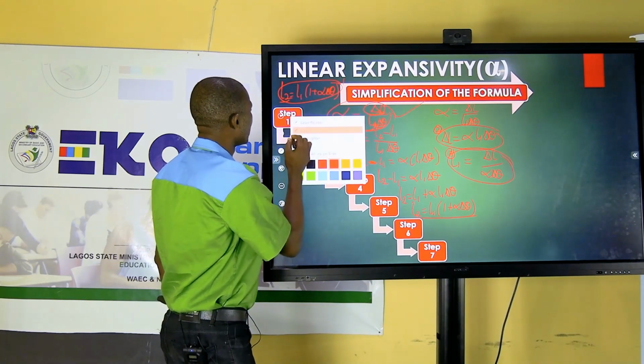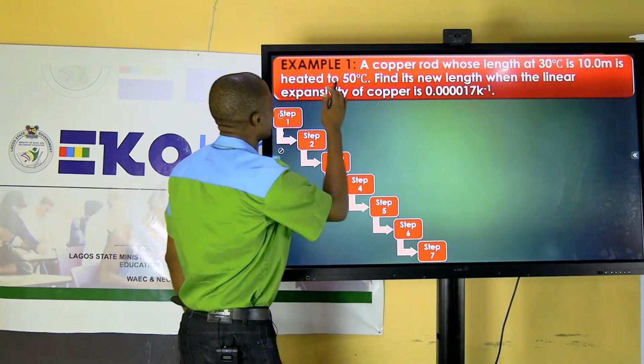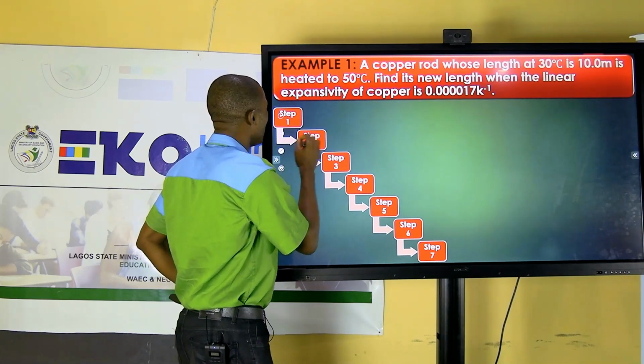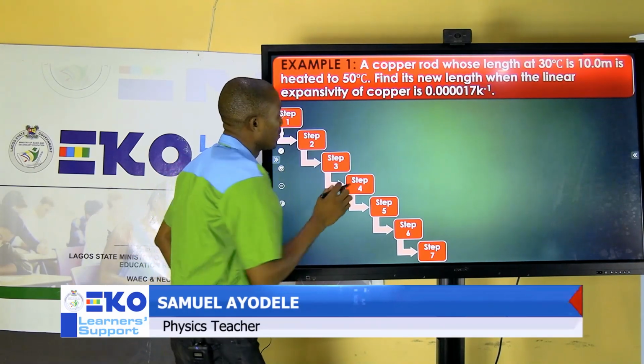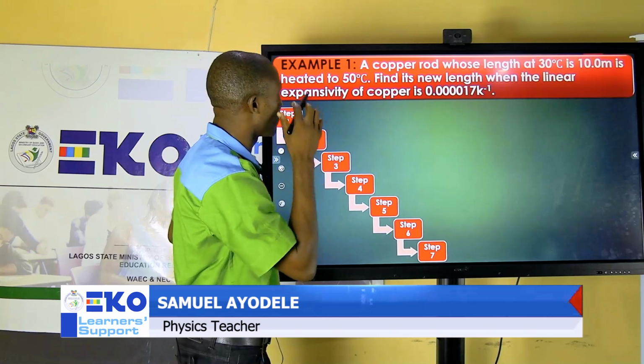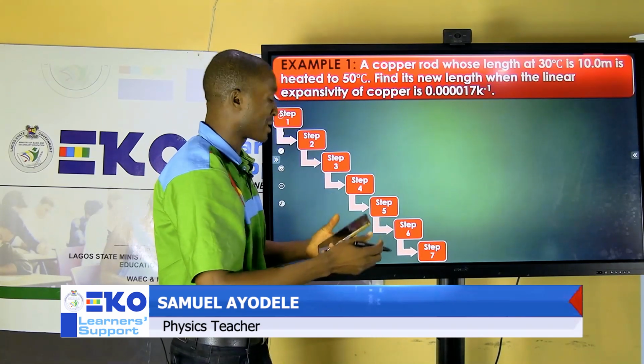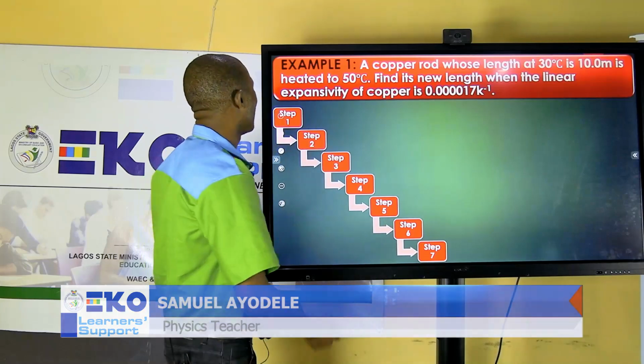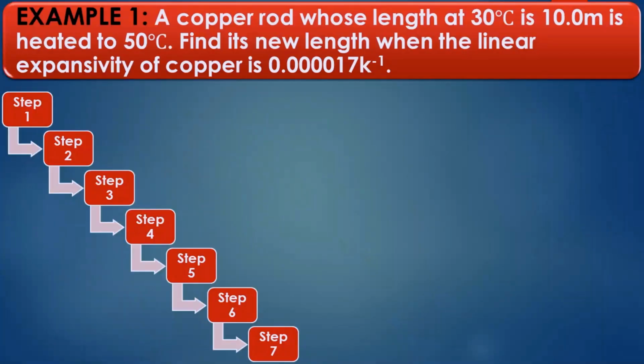Now, let's look at what we have next. I want to take some examples here. I will want you to bring out your calculator because we are going to solve some problems. I will also bring my calculator because I'll be punching it so I can show you how we arrive at the solution. Example number 1: a copper wire whose length at 30 degrees Celsius is 10.0 meters.